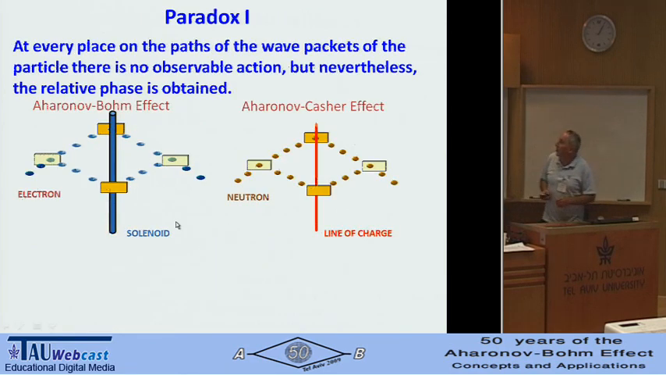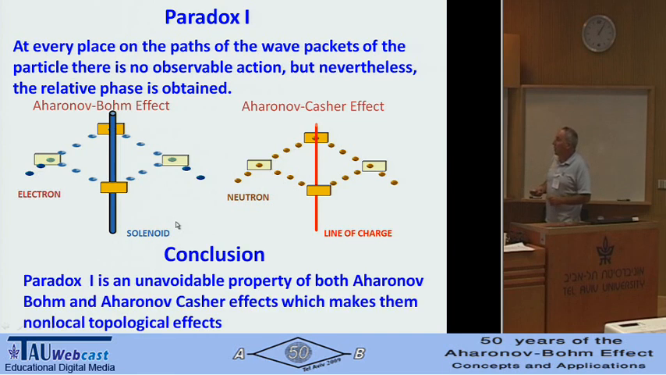Okay. We remain with paradox 1. At every place on the path of the wave packet of the particle, there is no observable action. But nevertheless, the relative phase is obtained. And my conclusion is that paradox 1 is an unavoidable property of both Aharonov-Bohm and Aharonov-Casher effects, which makes them non-local, topological, and very interesting effects.